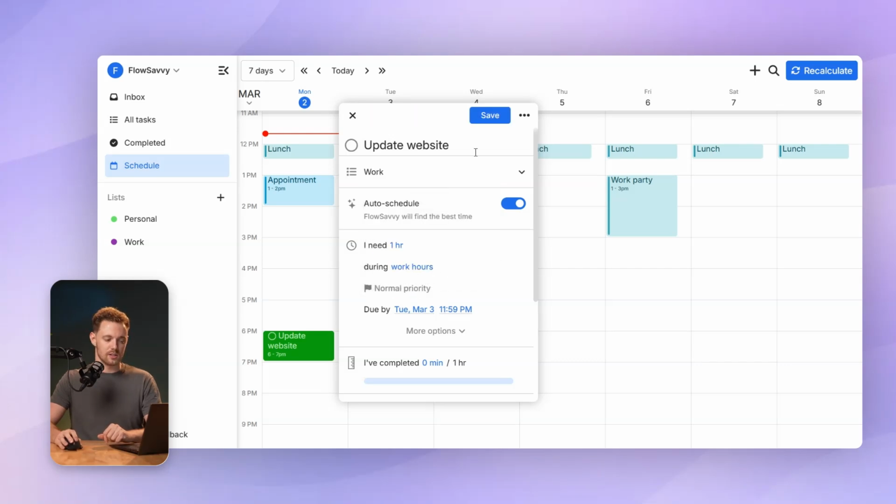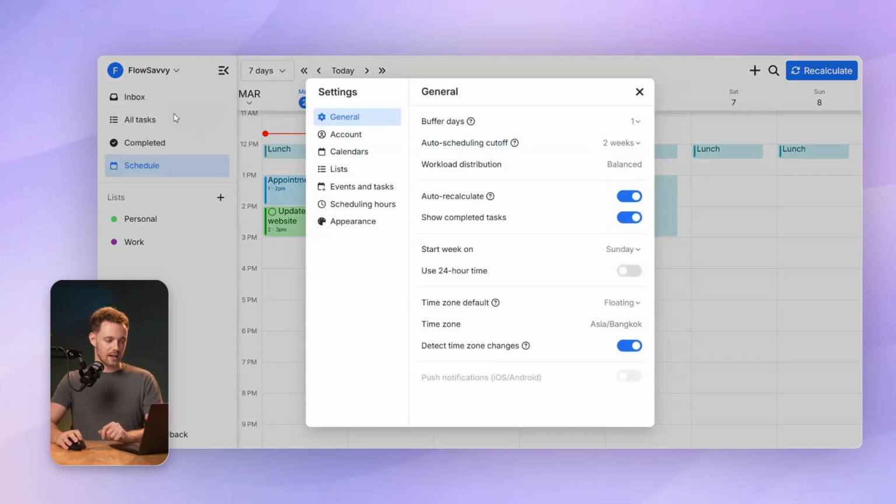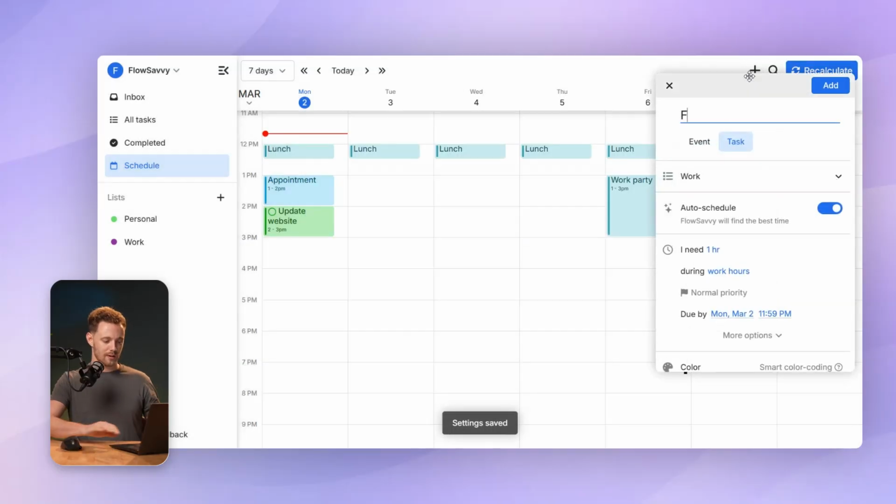And you can see that changes it to my work hours. Let's click save. Perfect. I also want that list to be my default. So I'll go into settings, events and tasks, and then I'll change task list to work. So now when I add focus time, it's already in my work list in my work hours.